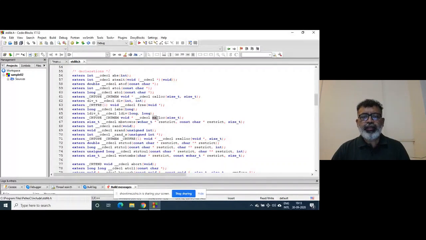So malloc takes size_t, which is a data type, a data type for unsigned integer, right? Basically, it is a typedef, and it returns a void pointer. See here, it returns a void pointer and size.